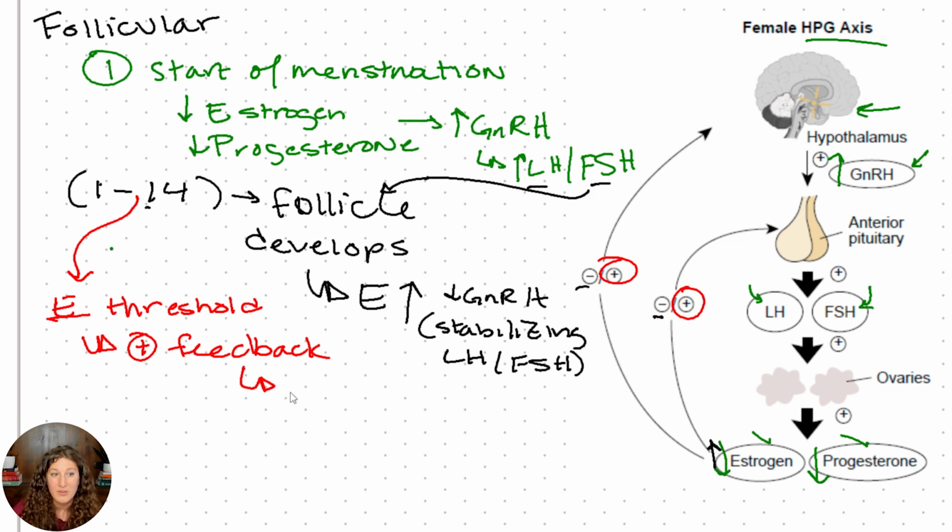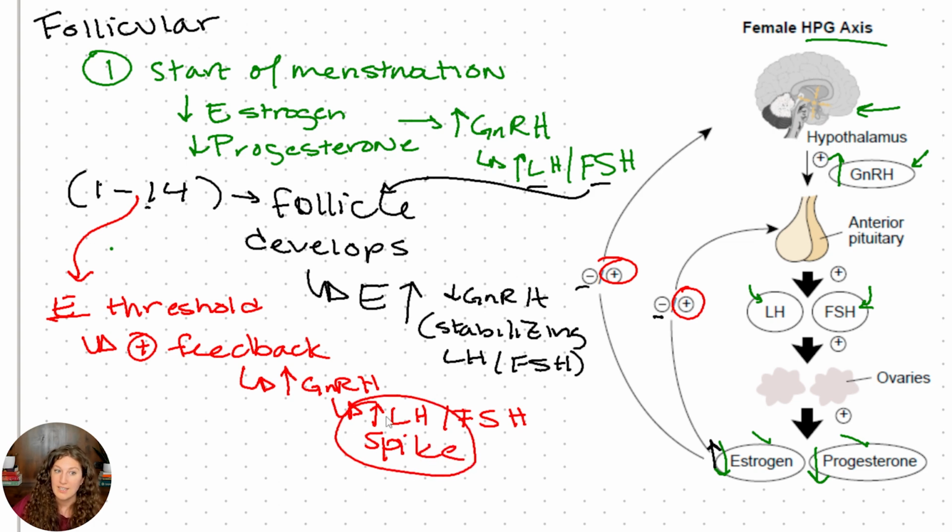So what is that going to do? For this very short period of time, it's going to massively increase GnRH and cause an LH and an FSH spike. But the important one here is going to be our LH spike. It's going to do it for FSH to some extent as well, but the LH spike is really what we care about because that LH spike causes ovulation.